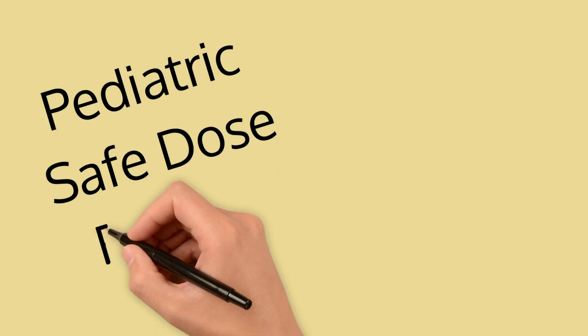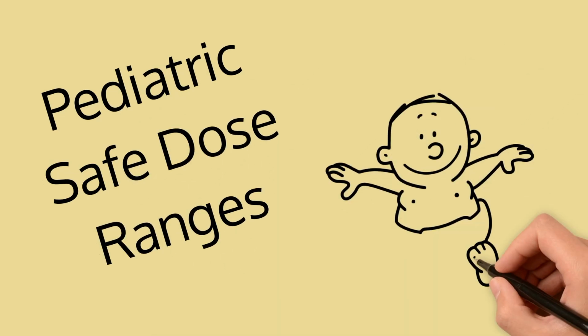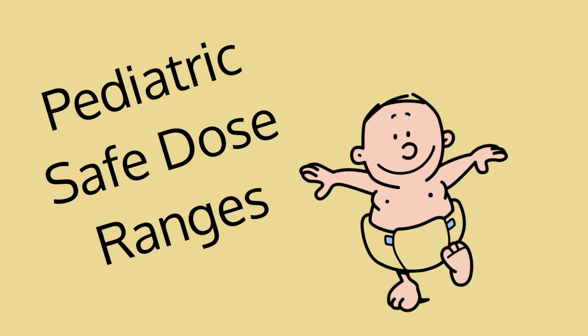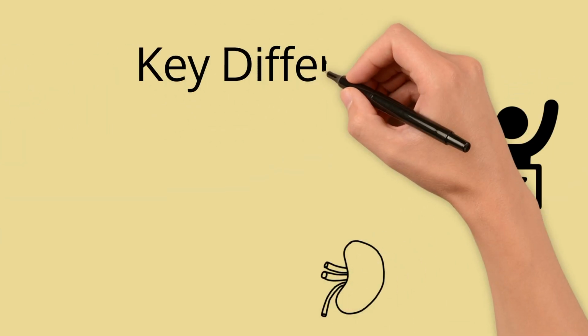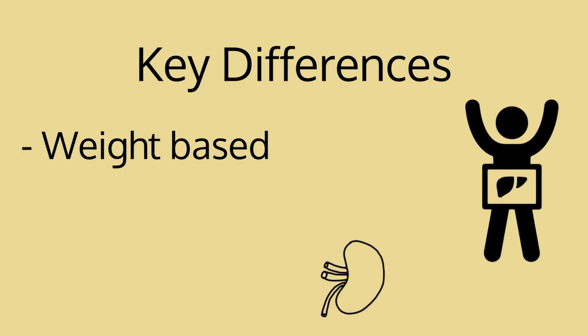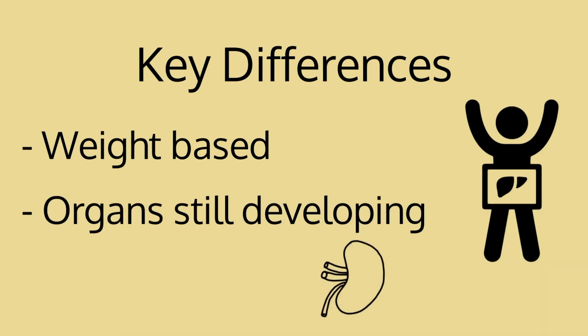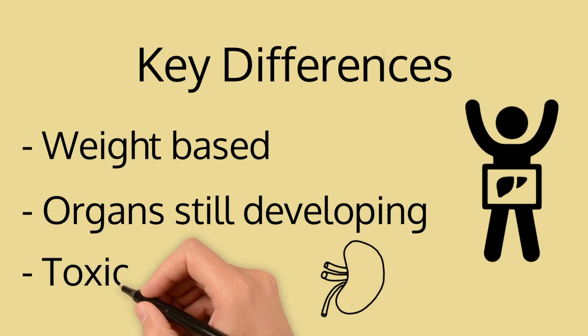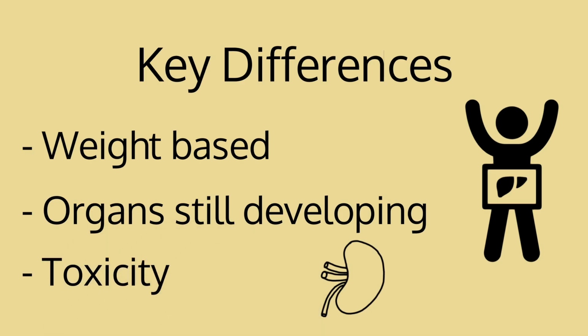Today we're going to focus on pediatric safe dose ranges. So before we get started, let's talk about some key differences between adults and peds. Now keep in mind that all pediatric patients and dosing is weight-based. Unlike adults where everybody kind of gets the same dose regardless of weight, kids are much different. We can have kids that are a couple of kilograms to almost adult-sized children. So weight is everything for these kiddos.